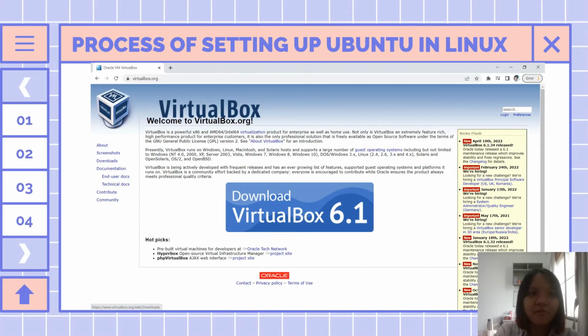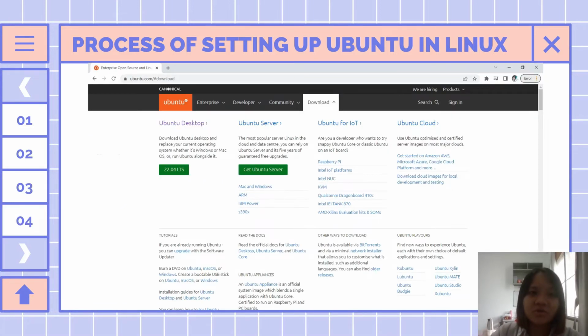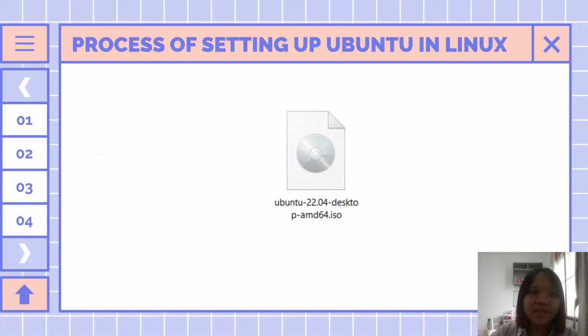Thank you. Good day everyone, I'm Wong Xiu Ting, matric number 278263. So now I will present the process of setting up Ubuntu in Linux. First, go to the website to download VirtualBox and install it on your computer. Then go to the Ubuntu website to download Ubuntu. After that, the ISO file will be stored on your computer.